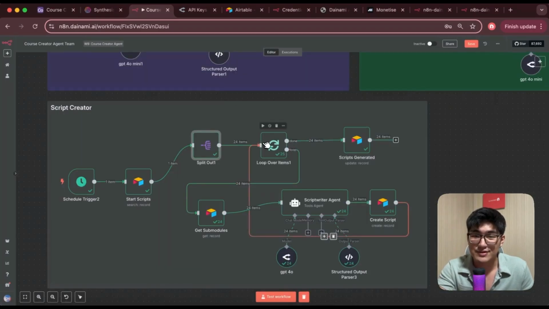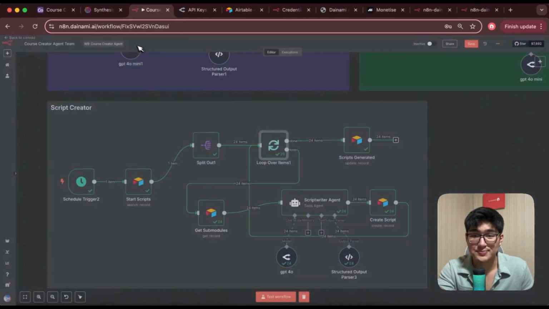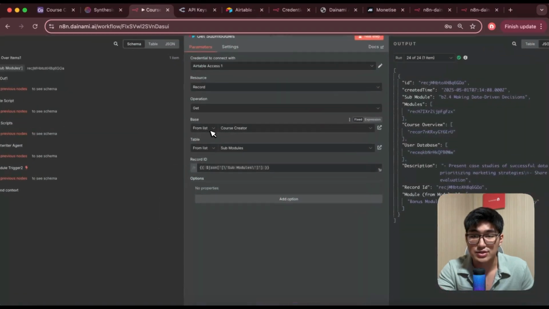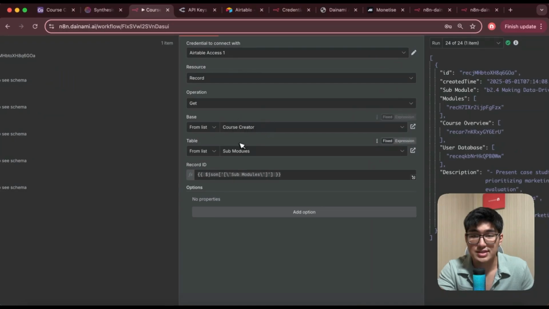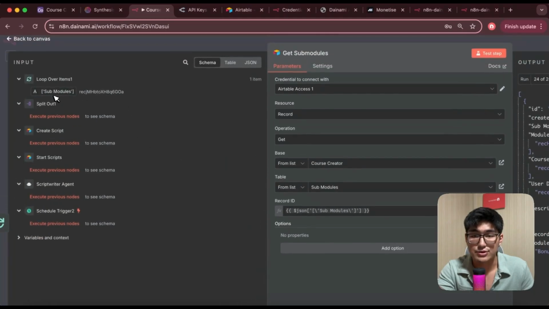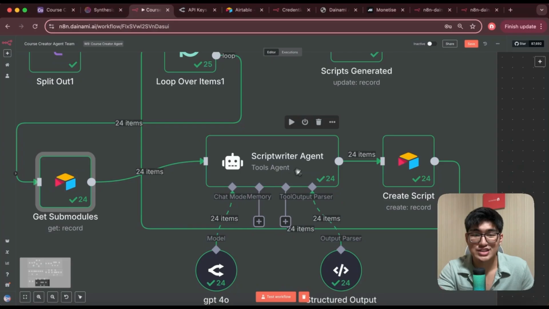So moving forward, we want to have a loop over item as well. We're going to loop over batch size 1. And then same thing here, we want to get the record for each submodule. Use the get record. We want to choose from the base course creators submodules table, and then the record ID would be from the submodules over here. Paste this in. Perfect. Okay, and then it will loop them all over to our Scriptwriter Agent, our last and final agent in this team.